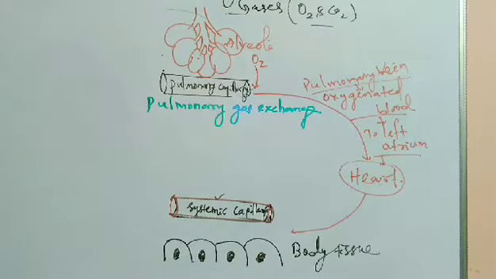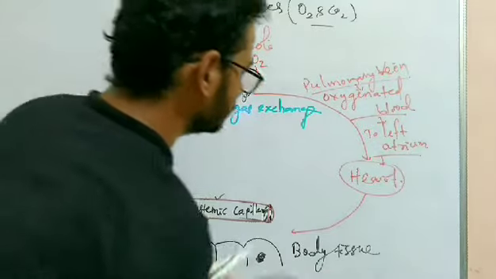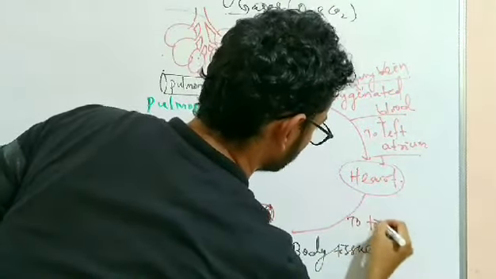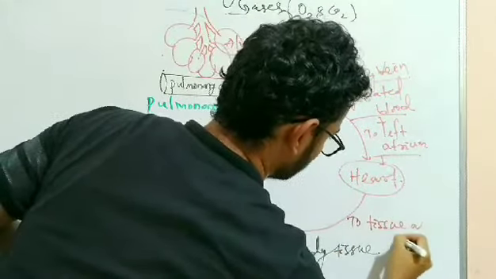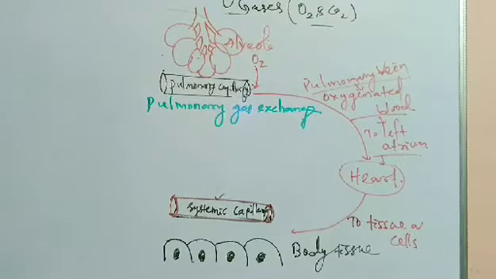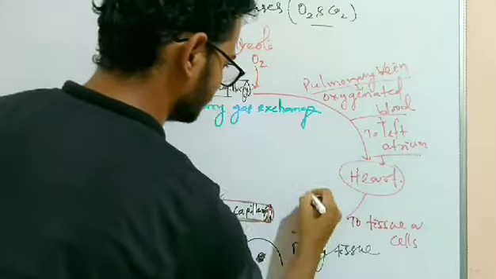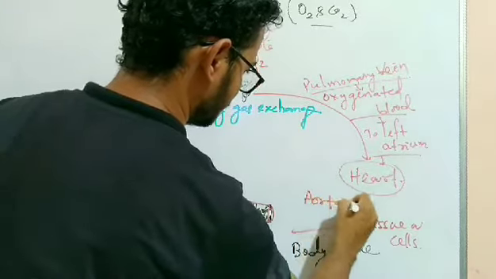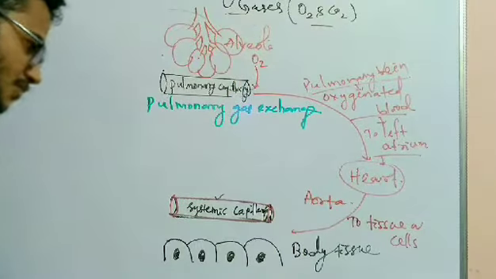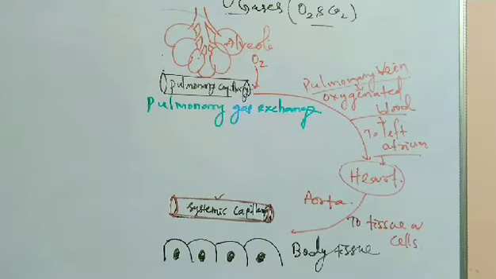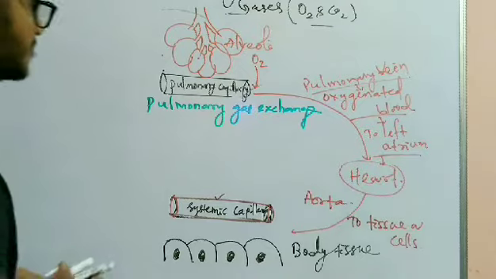The pure blood reaches the tissue or cells. This is the pure blood pumped by the heart with the help of the aorta, the largest artery, which reaches the systemic capillary, and here the systemic gas exchange occurs.